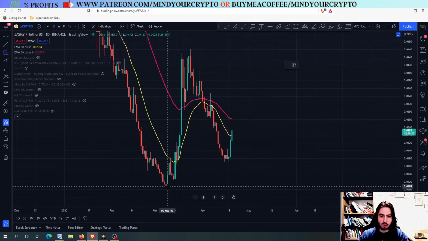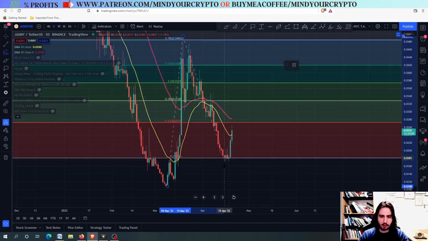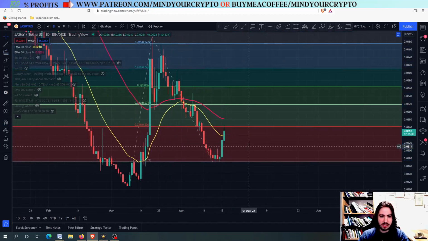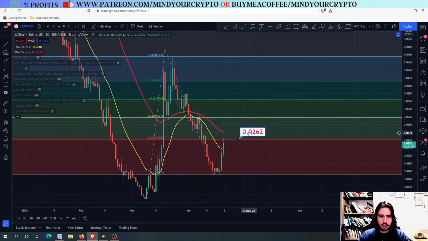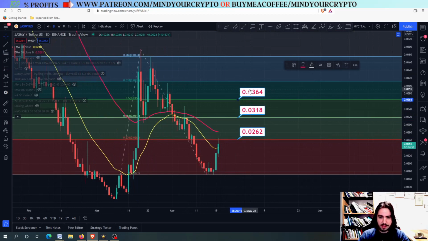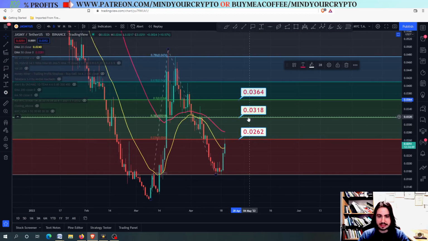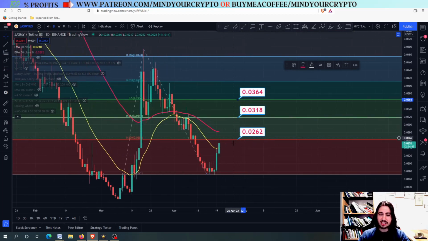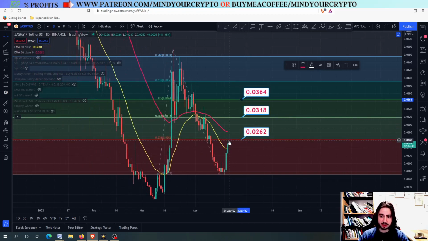We are going to draw the trend-based Fibonacci from the bottom to the top and back to the bottom. You can see 0.0262 is the resistance level right here. And of course, we could be going even higher, potentially to 0.0318 and maybe to 0.0364. Okay, so right here we have to step above the 0.0262 though, right?